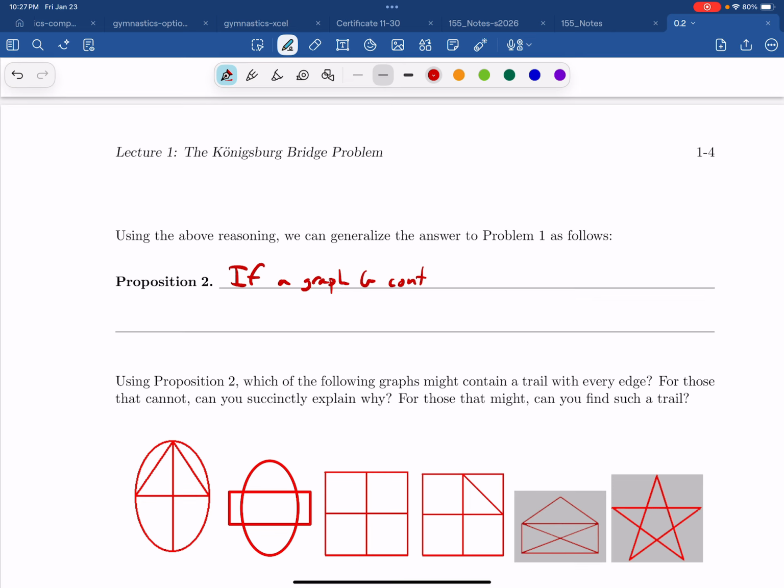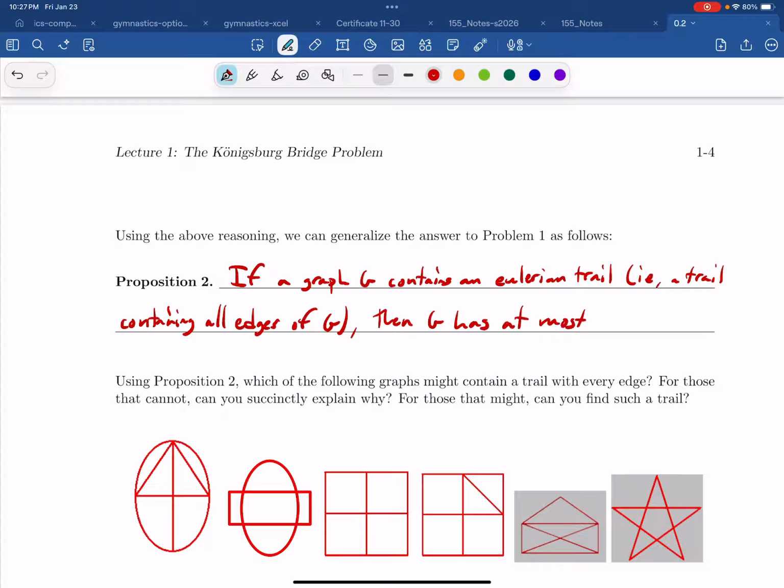G contains what we call an Eulerian trail, i.e., a trail containing all edges of G, then G has at most 2 vertices of odd degree, and these 2 vertices are the endpoints of the trail.